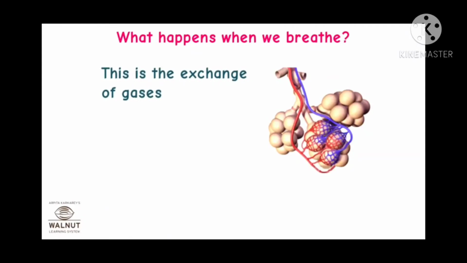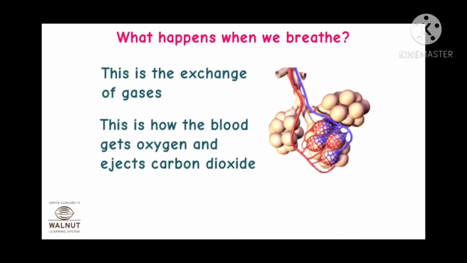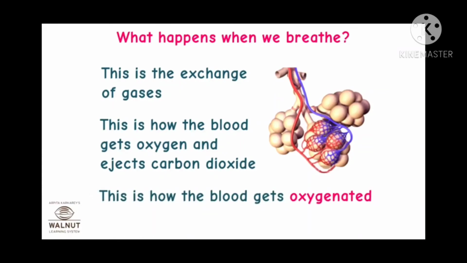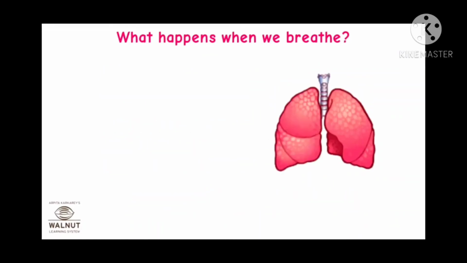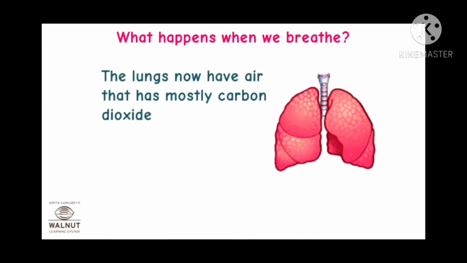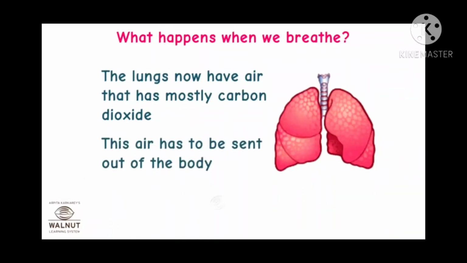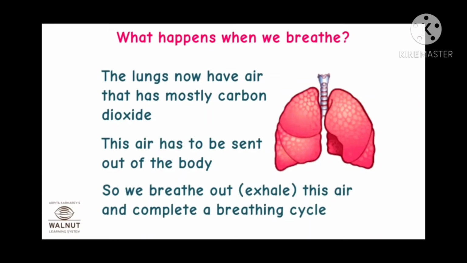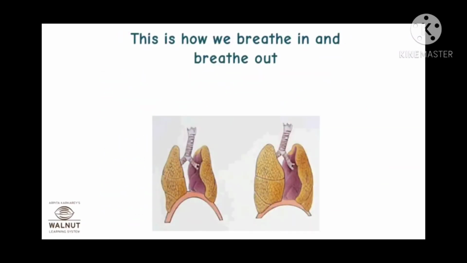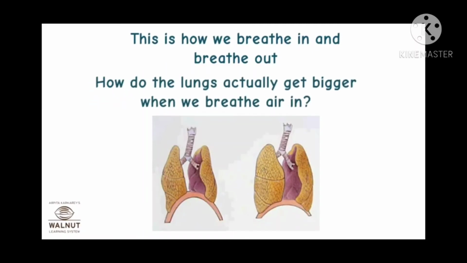This is the exchange of gases. This is how the blood gets oxygen and ejects carbon dioxide. This is how the blood gets oxygenated, which means how the blood gets oxygen. The lungs now have air that has mostly carbon dioxide. This air has to be sent out of the body. So we breathe out, we exhale this air to complete one breathing cycle. This is how we breathe in and breathe out.